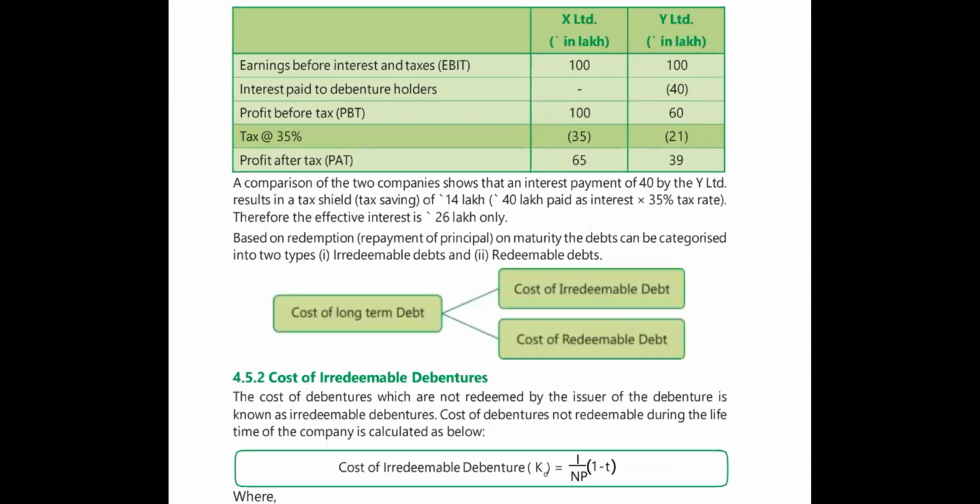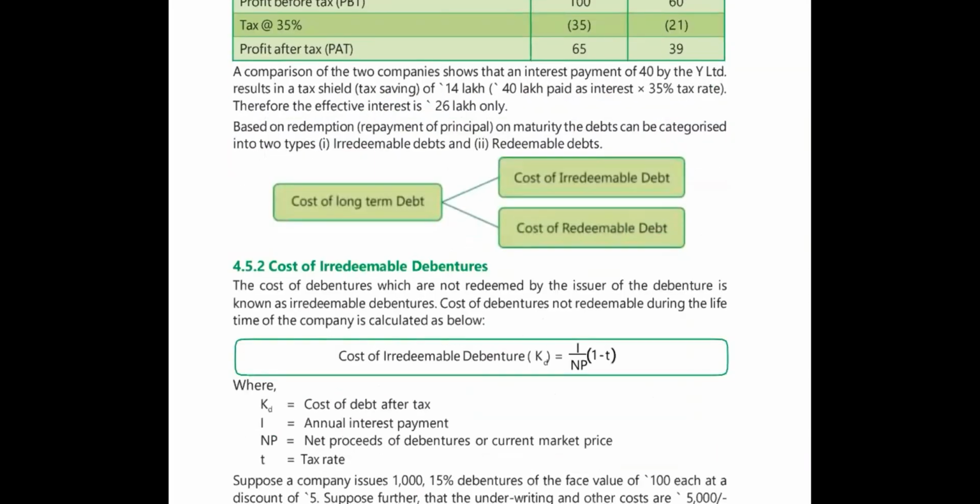Debentures which are not redeemed by the issuer are known as irredeemable debentures. Once they reach the maturity date, they cannot be redeemed further by the issuer. The cost of debentures not redeemable during the lifetime of the company is calculated as follows. How do we calculate it?